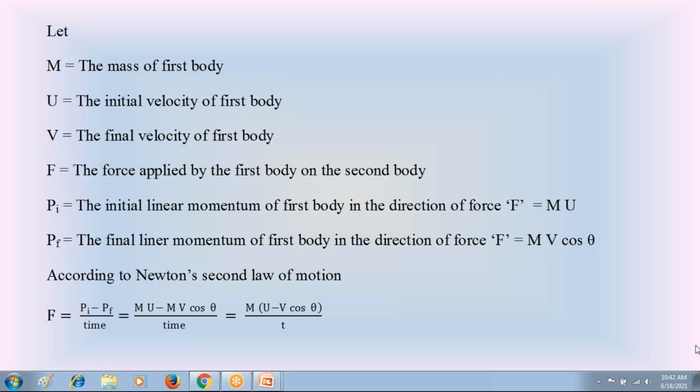So in today's class, I explained Newton's second law of motion and the applications of Newton's second law in the first case as well as in the second case. When all the velocities are in the same direction, and if the final velocity is in the inclined direction, what about the Newton's second law force equation? So we discussed the Newton's second law force equation in the first case as well as in the second case. So with this, I am going to stop today's class.